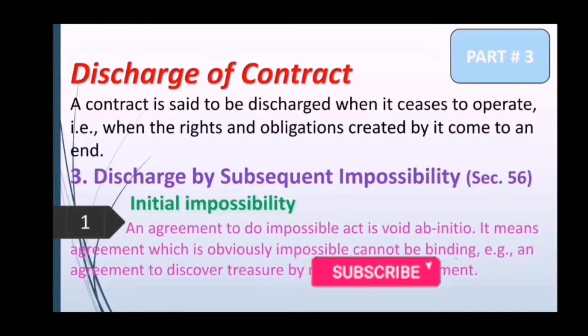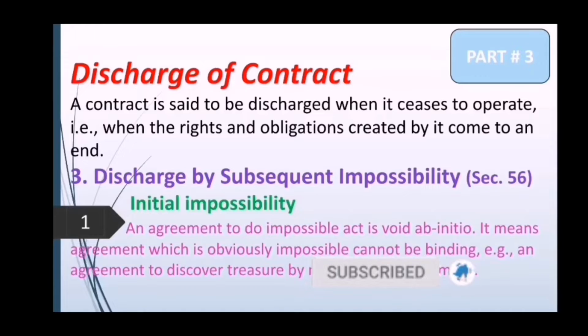Students, this is the third video from the topic of discharge of contract. Here is once again a reminder about the concept of discharge of contract. A contract is said to be discharged when it ceases to operate, that is, when the rights and obligations created by it come to an end. So, in simple words, you can say when nothing is left to perform for each party, the contract is said to be discharged.